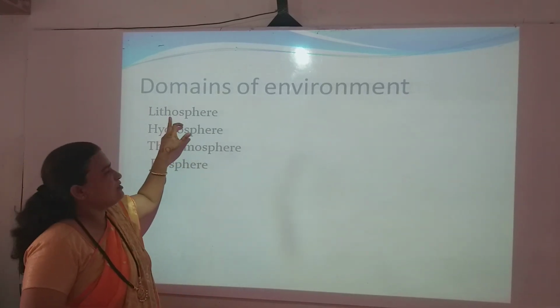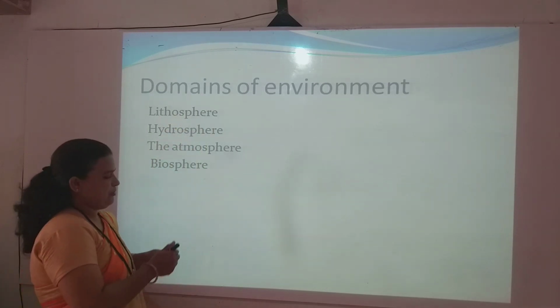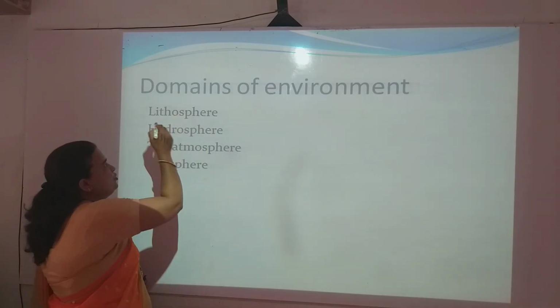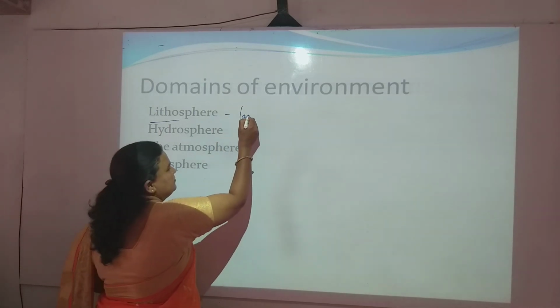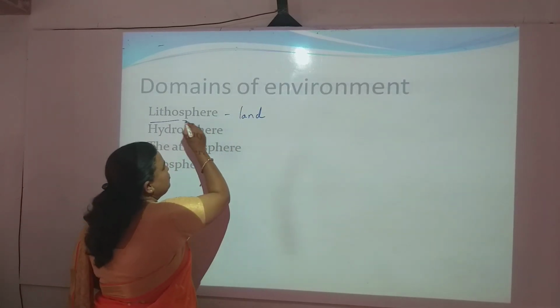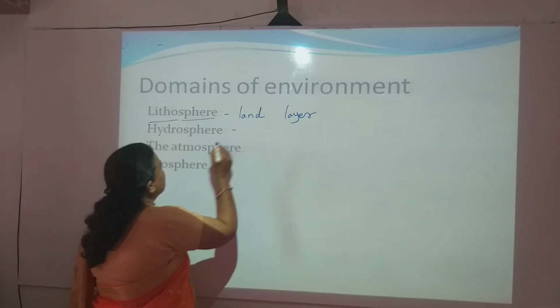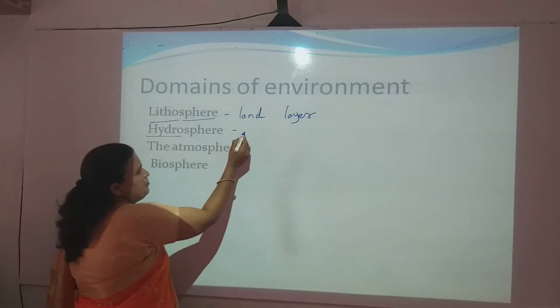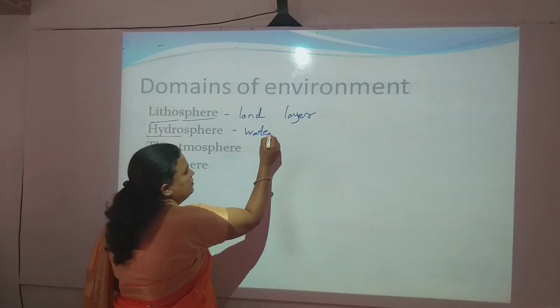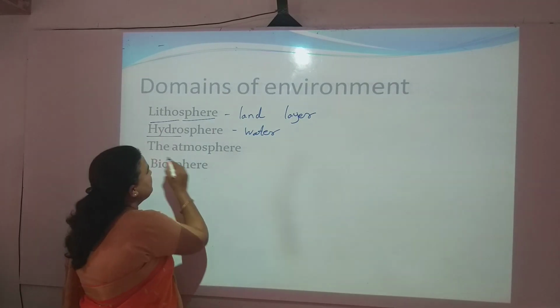So the first sphere is the lithosphere. Now my dear students, litho means land and sphere means layer. The second is hydrosphere. Hydro means water and sphere means layer.